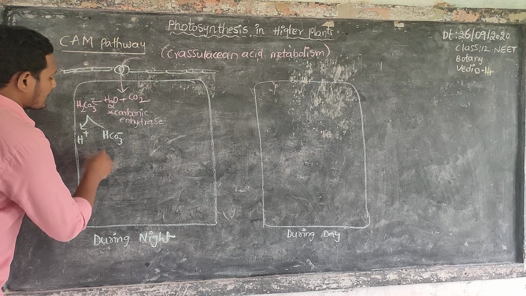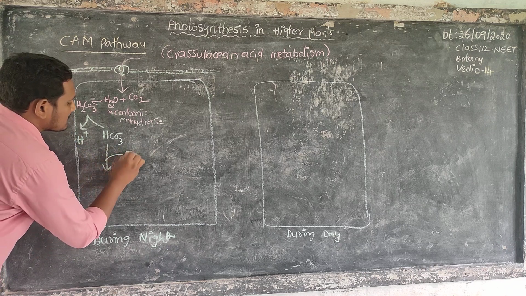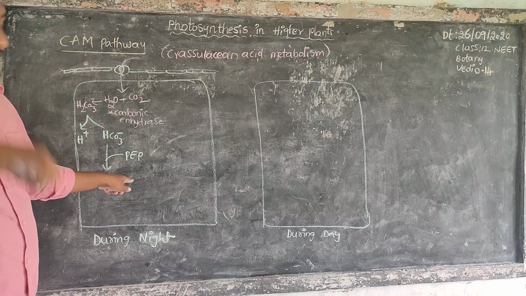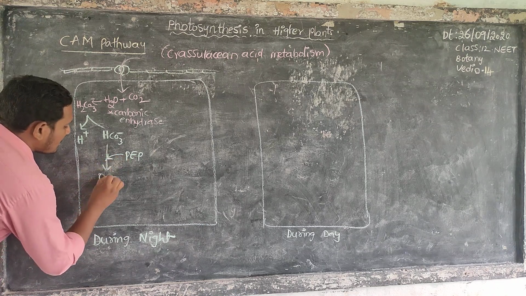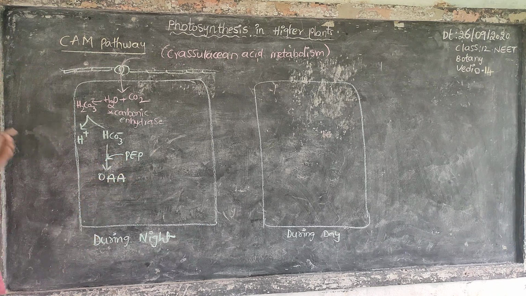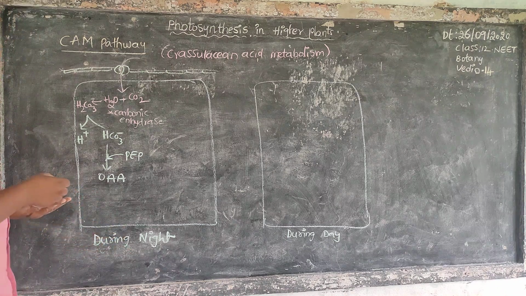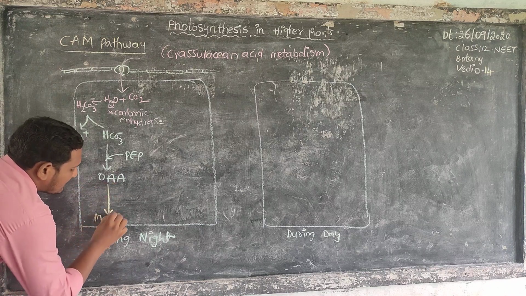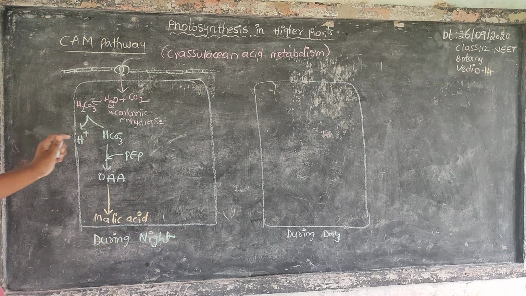These bicarbonate ions take up phosphoenol pyruvic acid to form oxaloacetic acid. First of all, we have to check carbons.